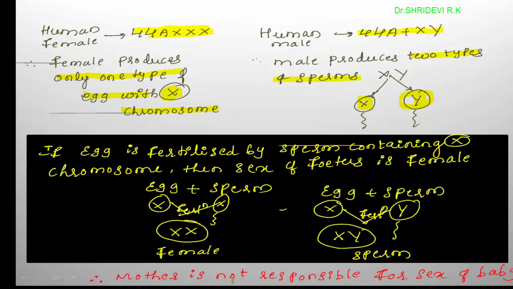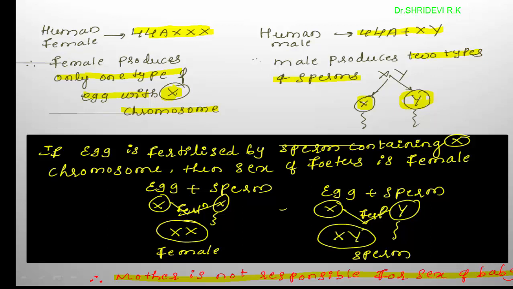Therefore, in humans, the mother or female is not responsible for the sex of the baby. Always the mother is blamed in society for giving birth to a female child, but scientifically she is not responsible for the sex of the baby. The father or the male is responsible for the sex of the baby, as the male is producing two different types of sperms.